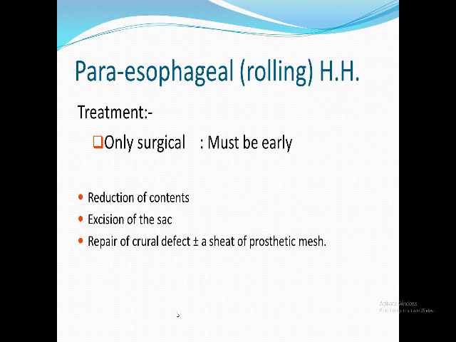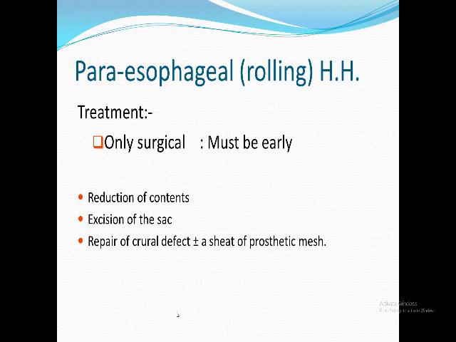The treatment differs. If you remember the treatment of sliding hiatus hernia, the main treatment is medical, for slight reflux, and if that fails or there is a complication, I have to do surgery. But in paraesophageal or rolling hiatus hernia, the main line of treatment is surgery, starting with surgery. The surgery must be early, as I'm afraid of complications like strangulation, gangrene, and perforation.